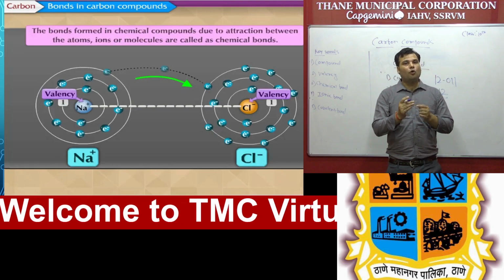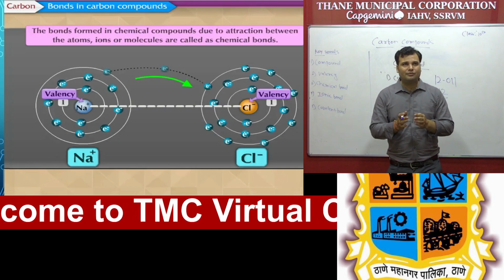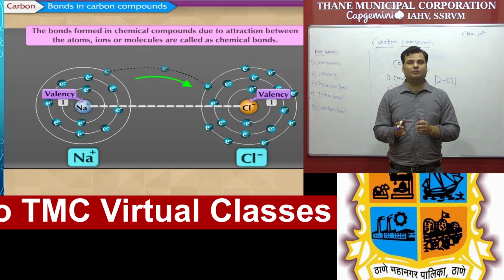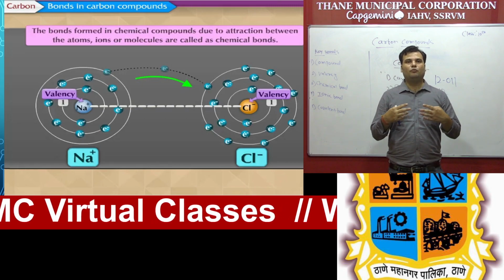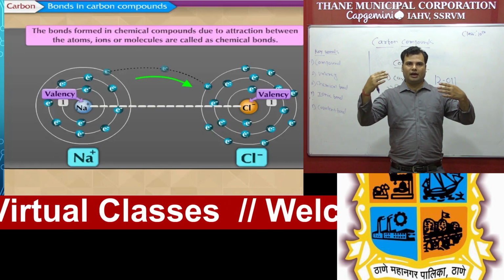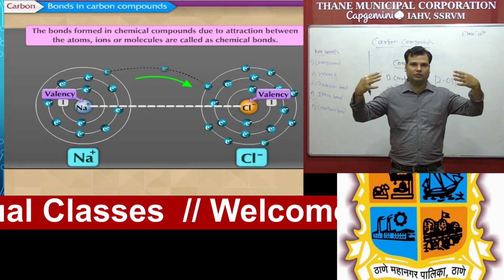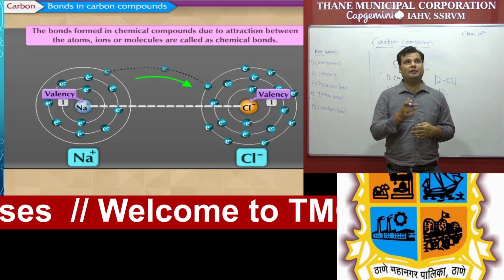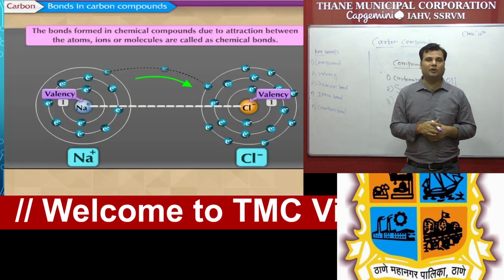So student, what is a chemical bond? There is a very simple answer. You have to remember that the bonds formed in a chemical compound are due to the force of attraction. Force of attraction means, for example, one element is hydrogen and the second one is oxygen. So there is always a force of attraction between the atoms, ions and molecules, and this is called a chemical bond.